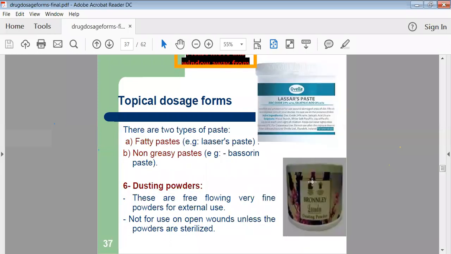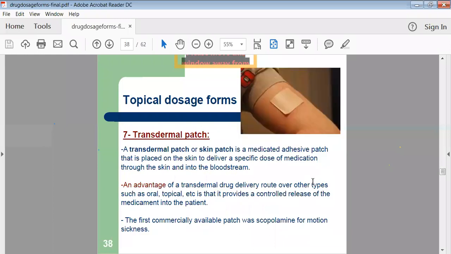Then topical dosage forms. Topical dosage forms means what? Those preparations which we apply on your skin are called topical dosage forms. So all these solid preparations are also called topical dosage forms. Then some powders are there. They are also called topical dosage forms, like your dusting powder. For the healing of your wound, we use the dusting powder.